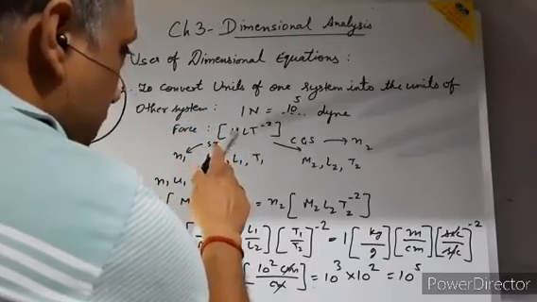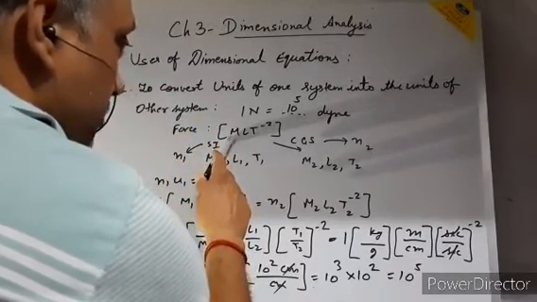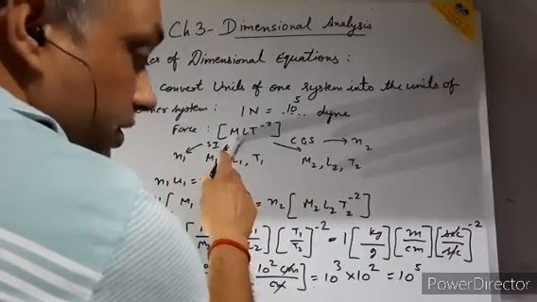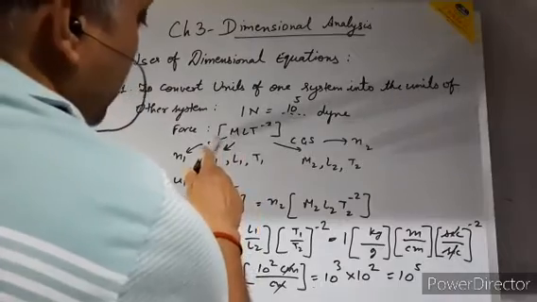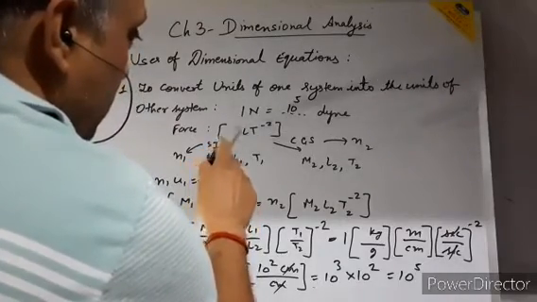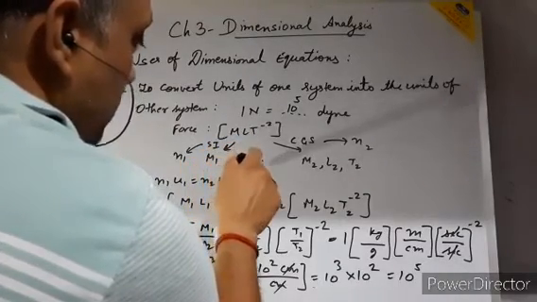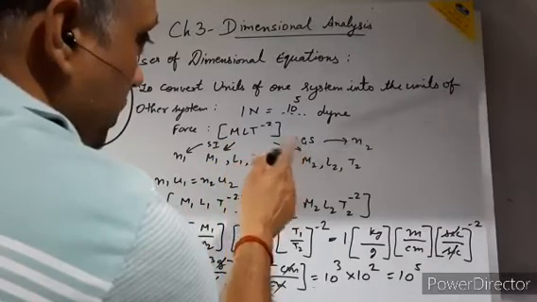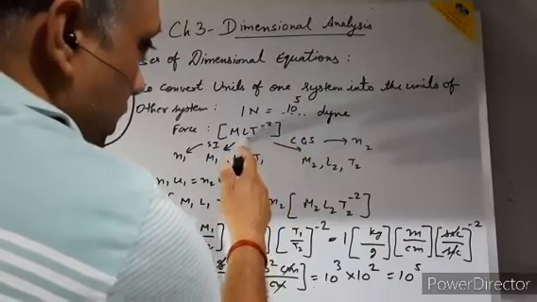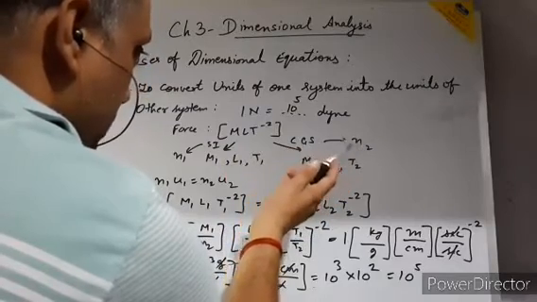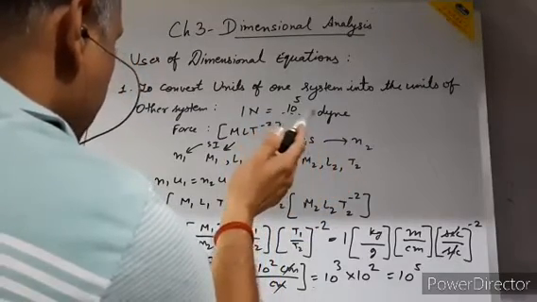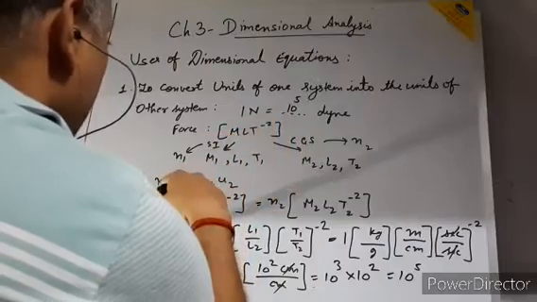So here I am taking MLT to the power minus 2. M is representing the mass, L is representing the length, and T is representing the time. So in SI unit, mass is M1, length is L1, and time is T1. In CGS system, mass is M2, length is L2, and time is T2. And the numerical values of N1 and N2 in SI and CGS respectively.